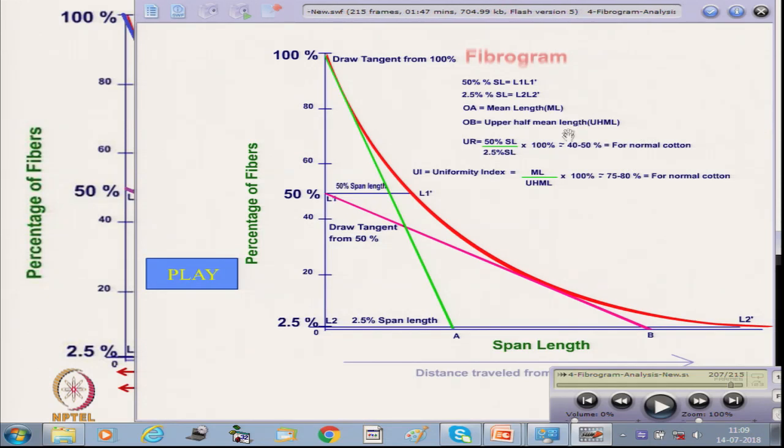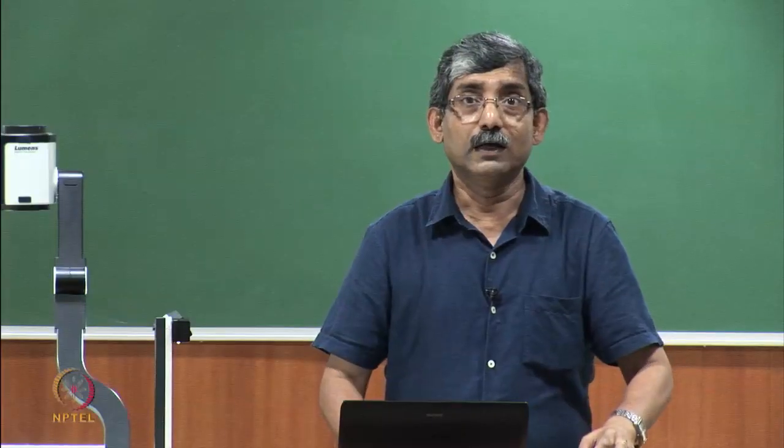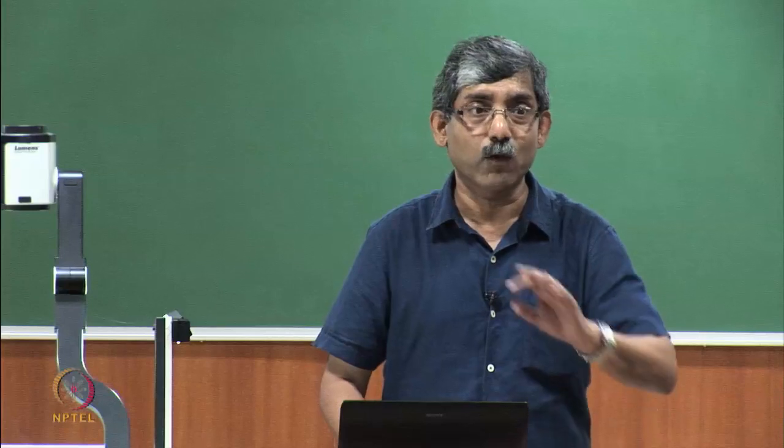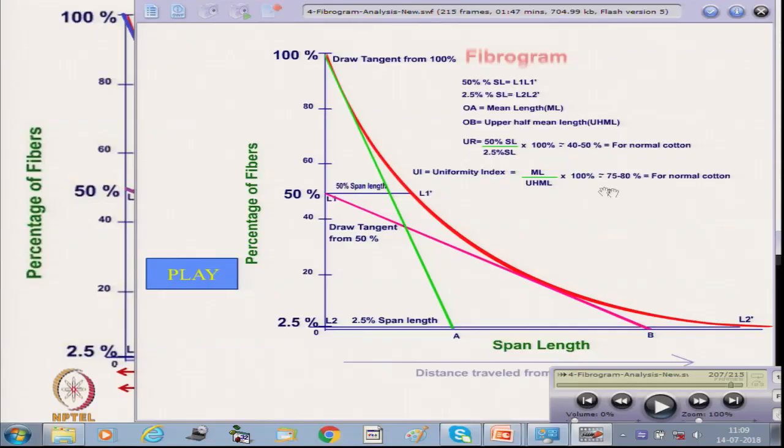If you see the value, the uniformity ratio is 1.8 times less than the uniformity index. That is typical for a typical cotton.